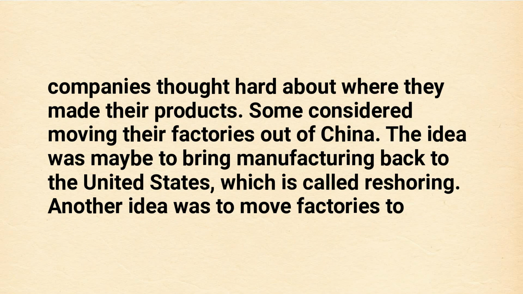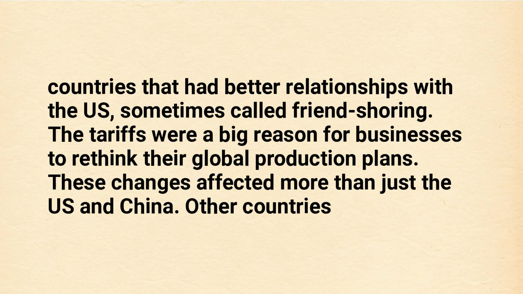The idea was maybe to bring manufacturing back to the United States, which is called reshoring. Another idea was to move factories to countries that had better relationships with the U.S., sometimes called friendshoring. The tariffs were a big reason for businesses to rethink their global production plans.